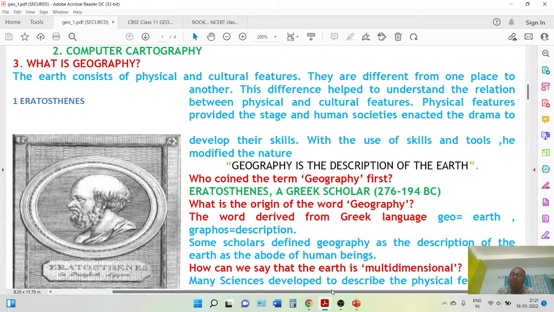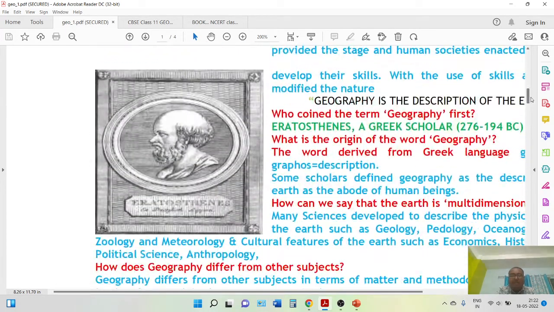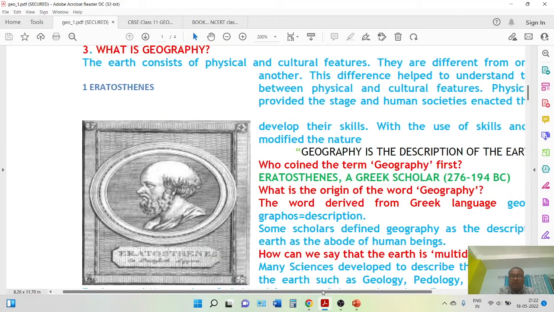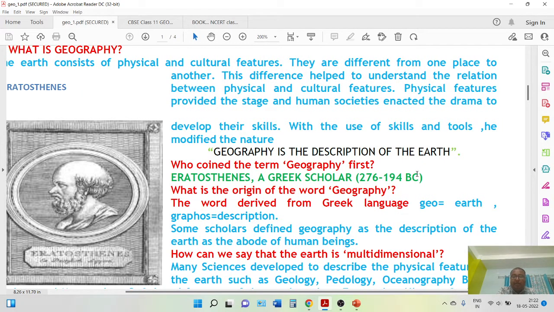Next we have studied who is known as the father of geography. Father of geography is Eratosthenes. Here you can see the line: Eratosthenes, a Greek philosopher, a Greek scholar who initiated and coined the term geography. Some scholars define geography as the description of the earth as the abode of human beings. Many scholars say that geography is the abode of human beings.